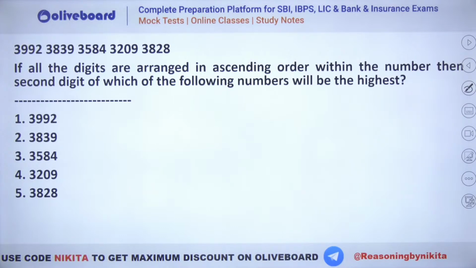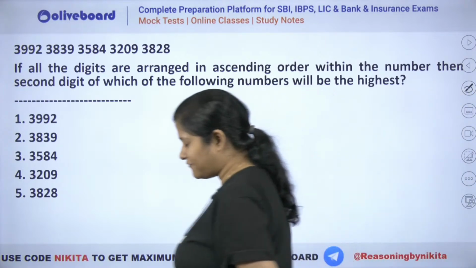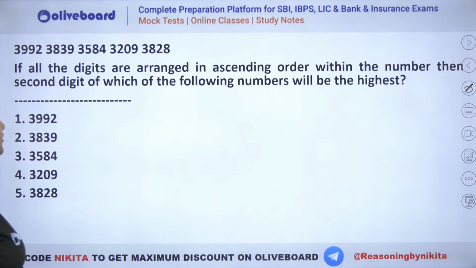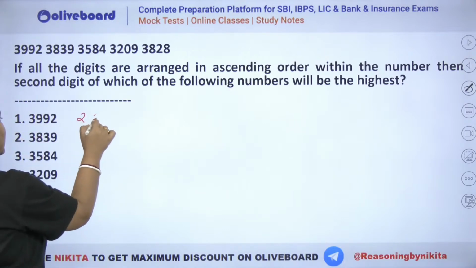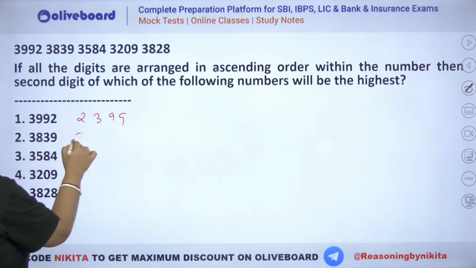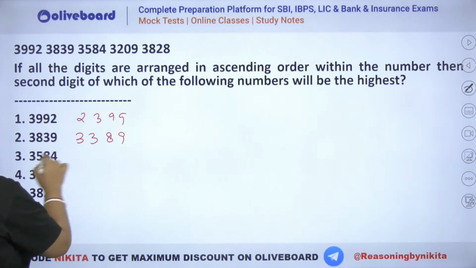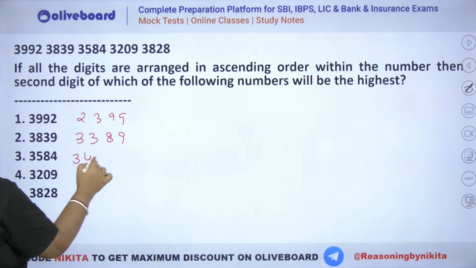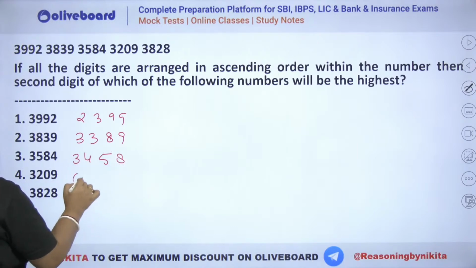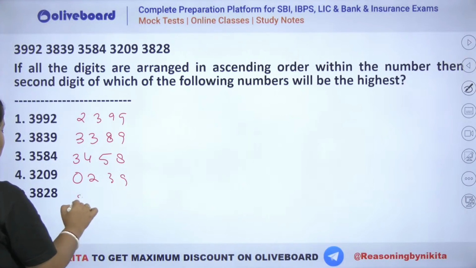ठीक है, क्या दे रखा है? If all the digits are arranged in ascending order, that is increasing order within the number, then second digit of which of the following numbers will be the highest? ठीक है, तो यहाँ पर अगर देखो, you have to arrange the digits in the increasing order. Okay, so let's check here. If you increase them, you can see we will have 2, 3, 9, 9. Here what will happen? This will be your 3, 3, 8, 9. This will be 3, 4, 5, 8. This will be 0, 2, 3, 9. This will be 2, 3, 8, 8.